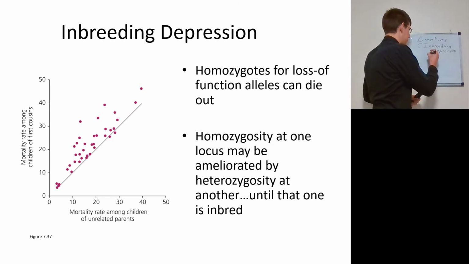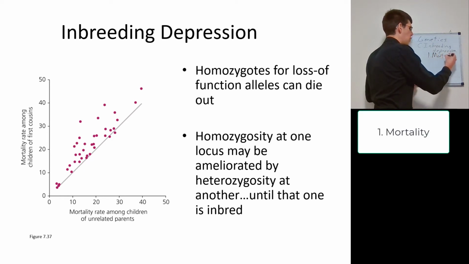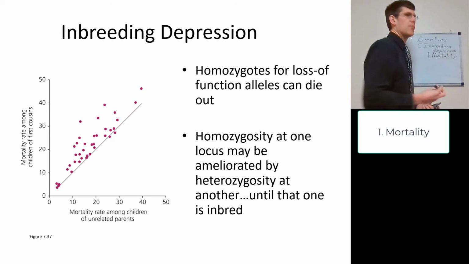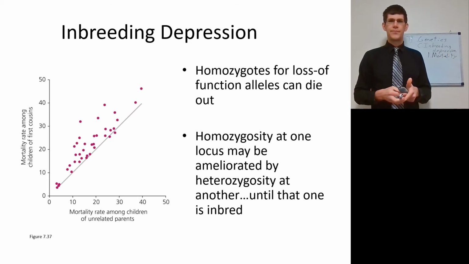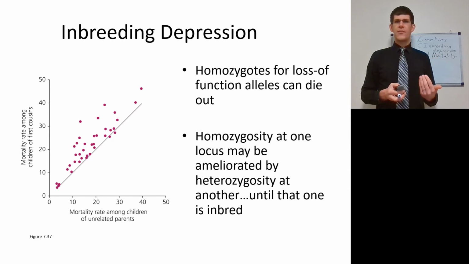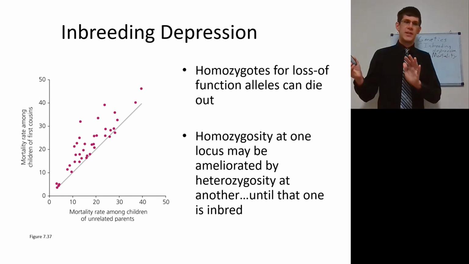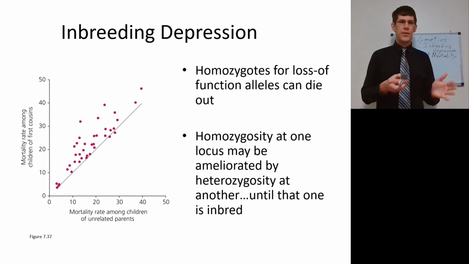And you're going to be measuring inbreeding depression in mortality, or reduced fecundity, to be fair, which is effectively mortality of the young. So these homozygotes for the loss of function alleles can actually end up dying out. And what happens there is, you can actually get rid of certain bad alleles from a population by inbreeding. However, there are a lot of bad alleles to go around.